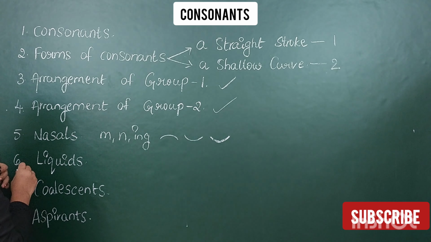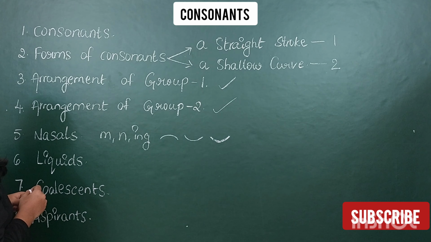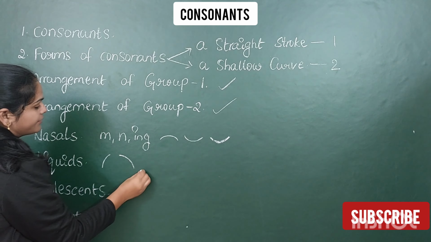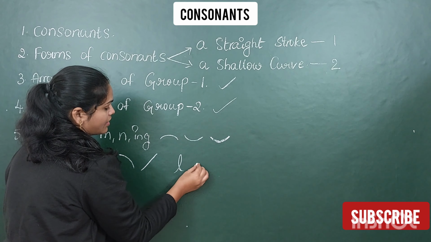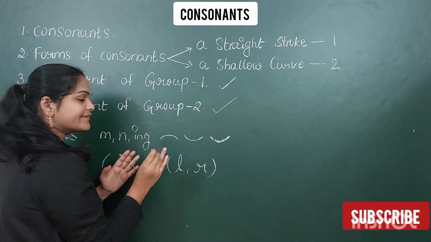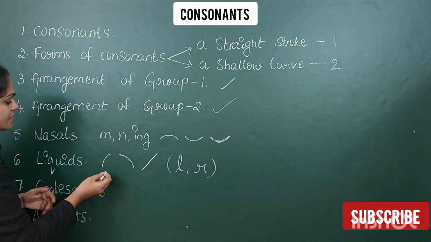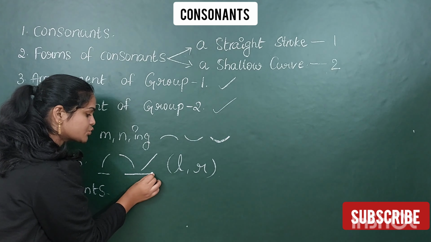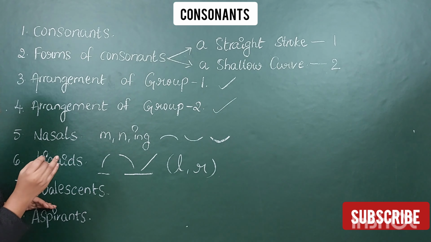Next, liquids. What are liquids? Liquids are L and R. So we will write L and R in this short form. This is L, R, meaning we can represent these two with strokes. Those are liquids.